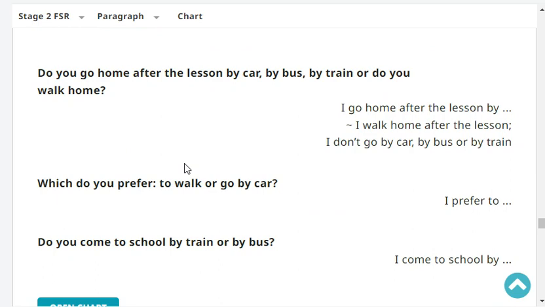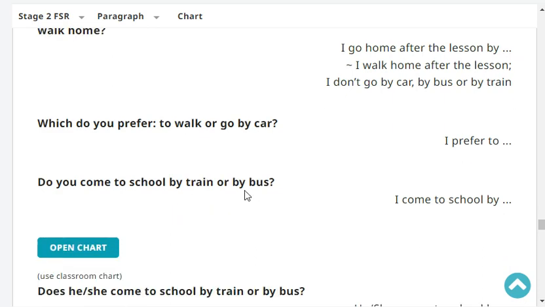Okay, do you go home after the lesson by car, by bus, by train, or do you walk home? I walk home after the lesson. I don't go by car, by bus, or by train. Very good. Which do you prefer, to walk or to go by car? I prefer to go by car than to walk. Very good.